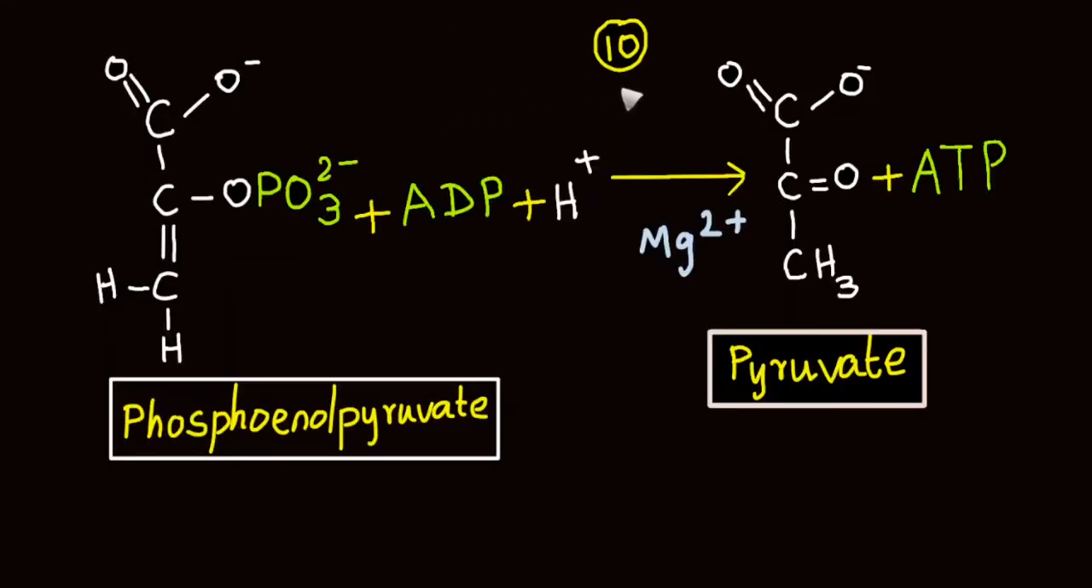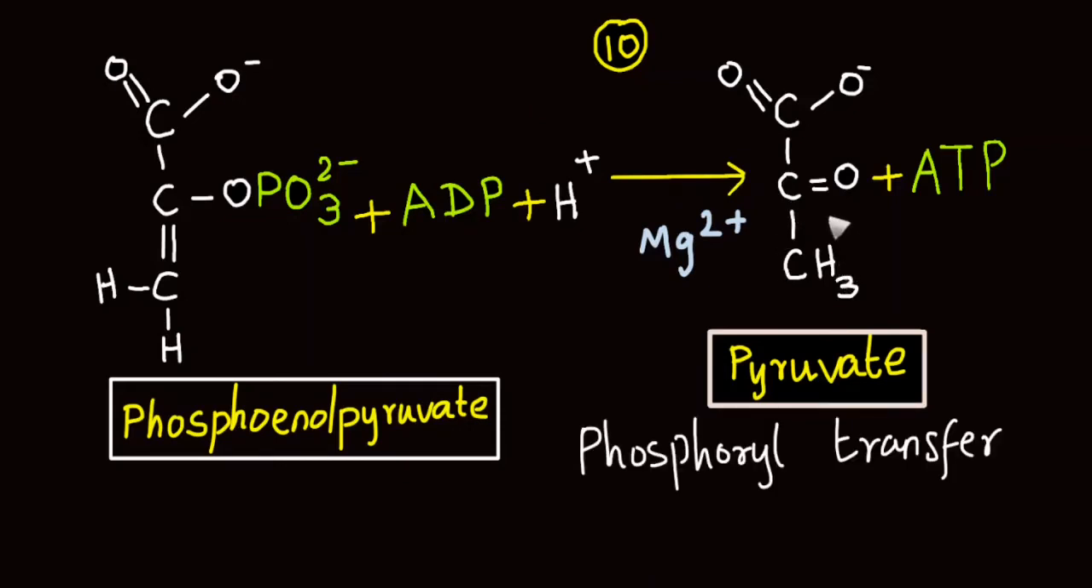Now we have come to the last step of glycolysis, that is the 10th step. In this step, there is irreversible transfer of the phosphoryl group from high potential phosphoenol pyruvate to adenosine diphosphate. This results in the production of adenosine triphosphate. A proton is then added to the third carbon in order to form the product pyruvate. Pyruvate is the simplest alpha keto acid. In pyruvate, you can see there is a keto group lying next to the carboxylate group. This irreversible phosphoryl transfer reaction is catalyzed by the enzyme pyruvate kinase.